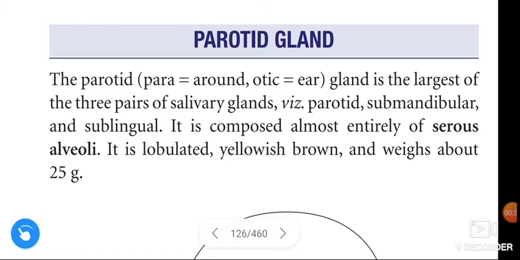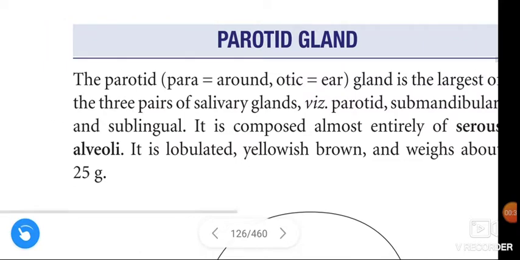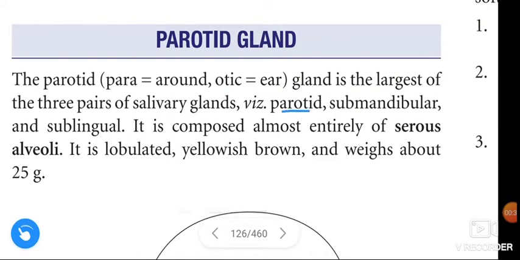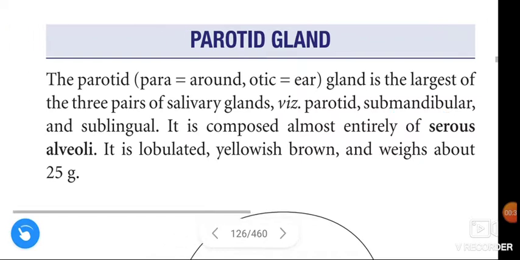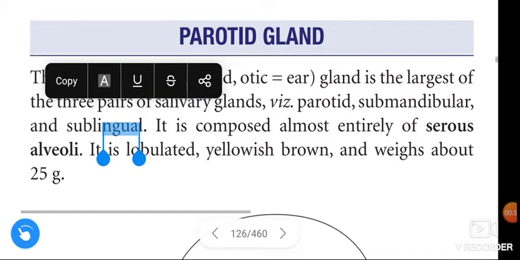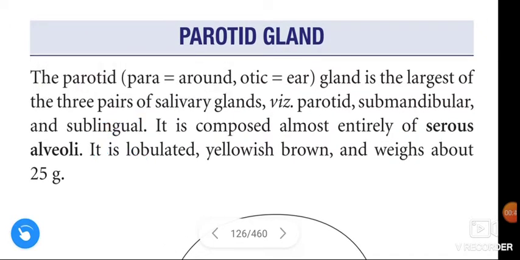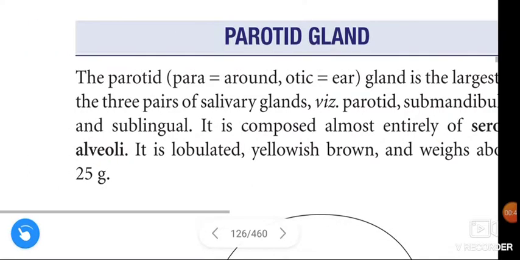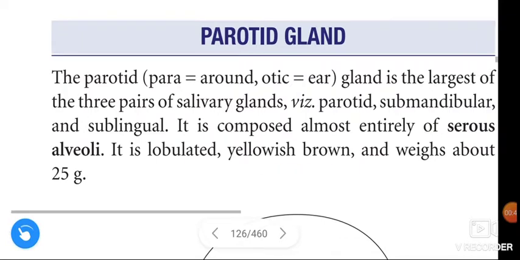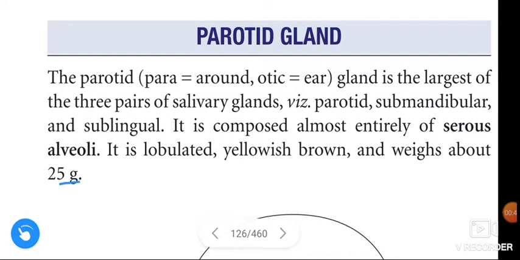The parotid gland is the largest of the three pairs of salivary glands. The three pairs of salivary glands are parotid, submandibular and sublingual. It is composed almost entirely of serous alveoli. It is lobulated, yellowish brown and weighs about 25 grams.